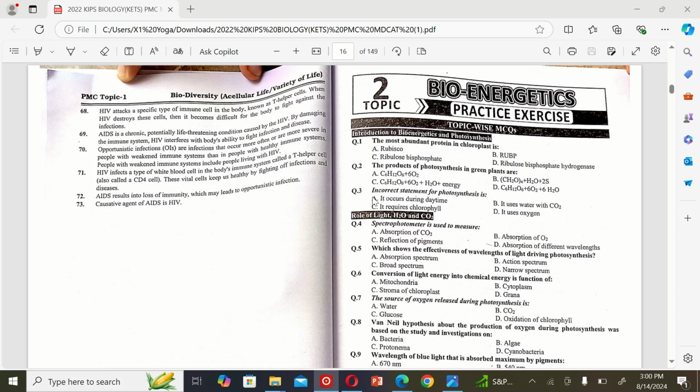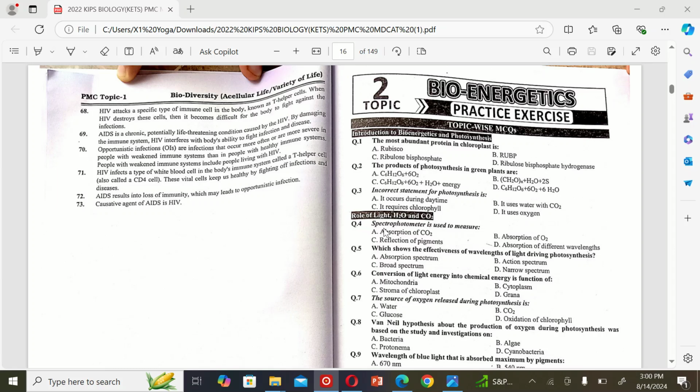The next MCQ is: the incorrect statement of photosynthesis is A. It occurs during daytime. B. It uses water with CO2. C. It requires chlorophyll. And D. It uses oxygen. So the correct option is D.